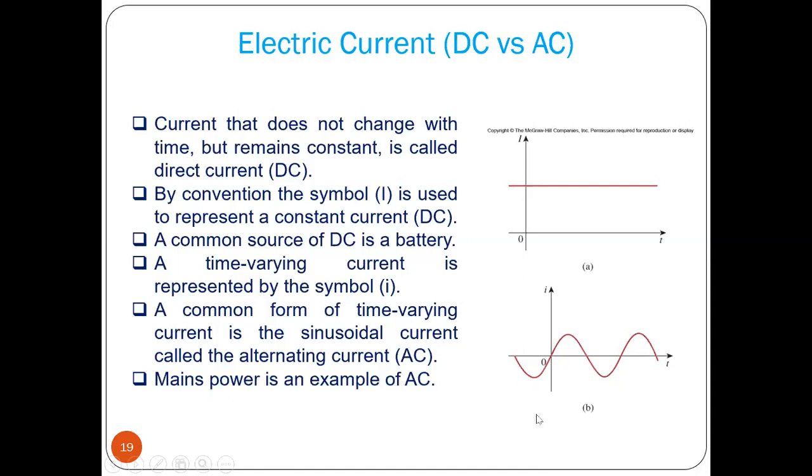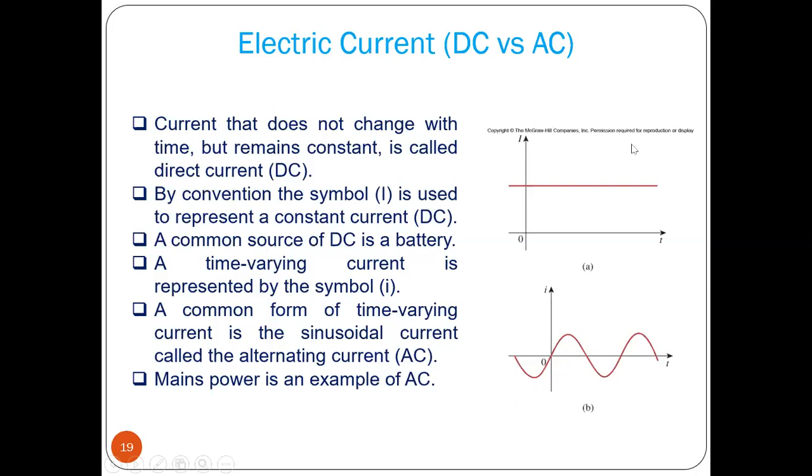So frequency F equals 1 by capital T. If this T equals, say, 0.5, then the frequency will be 1 by 0.5, right? That is equal to 2 hertz.